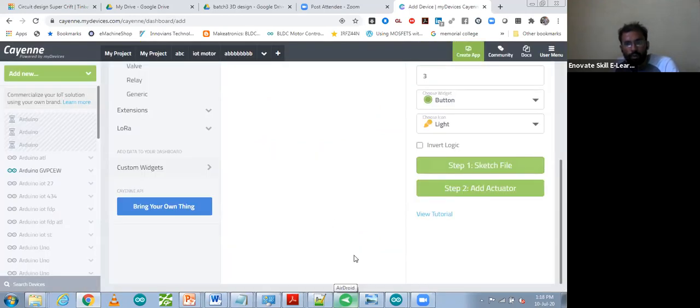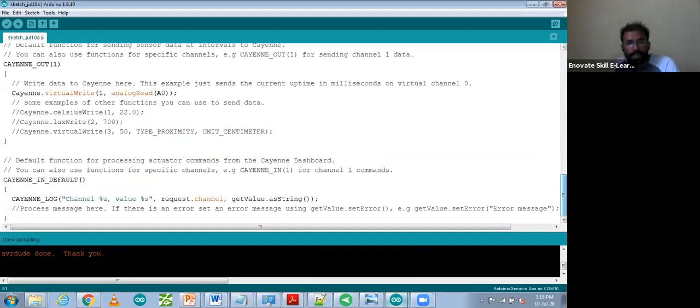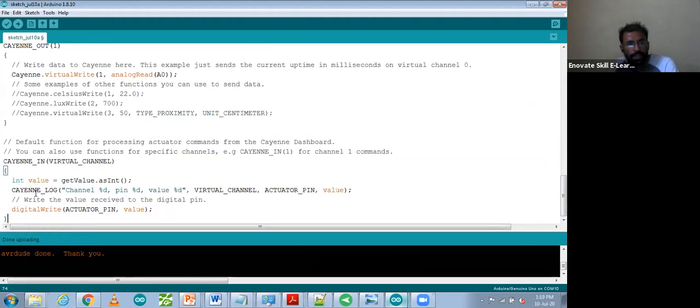And then we have to go to Arduino. This one is the Arduino sketch. Over there we have to replace this, because this one is the default chain in, so we replace it with my code. I'm going to paste what I copied. Over here, this one is virtual channel, but virtual channel is not defined in my program. So I'm going to use 3 directly. Wherever you find virtual channel, replace it with channel number 3.